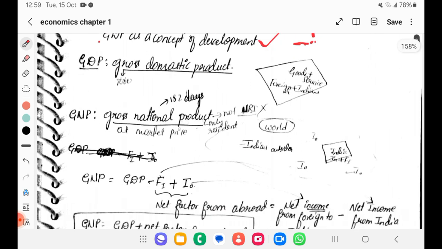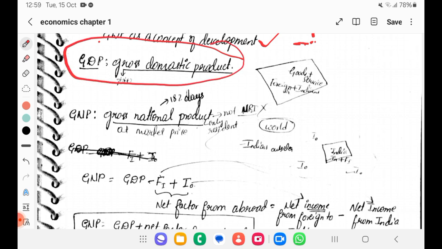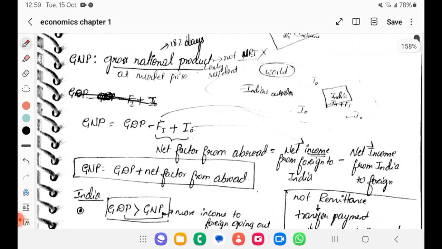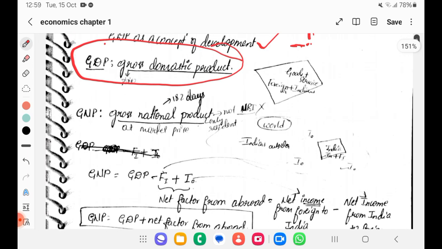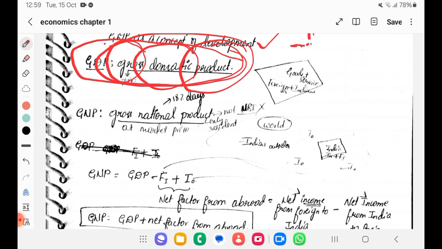Okay, so if you see GDP, it is very important that you should understand it properly. What is GDP? Gross domestic product. What does it mean? Gross domestic product. So you should know the definition accurately. Gross domestic product. So gross is total, right? Domestic within our country. Product, together we are saying goods and services produced in a boundary of a country in a given time. So that's how we will be terming the GDP as.